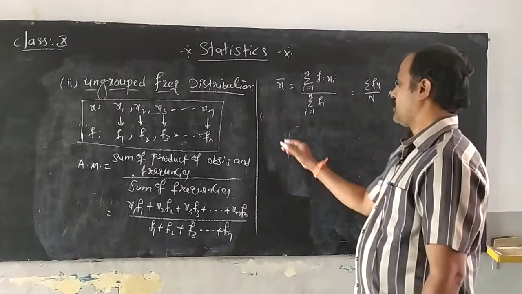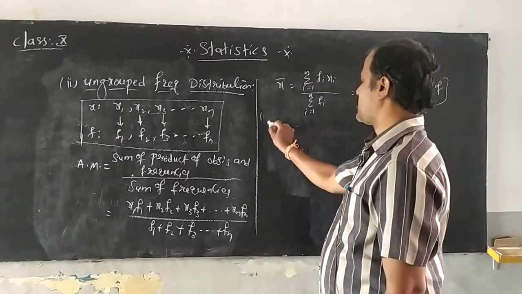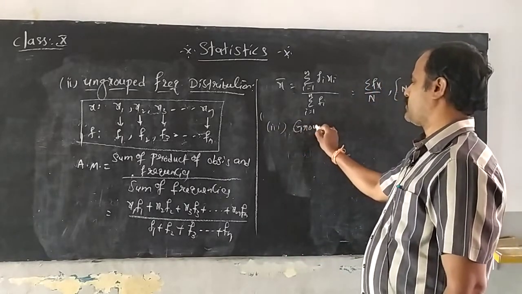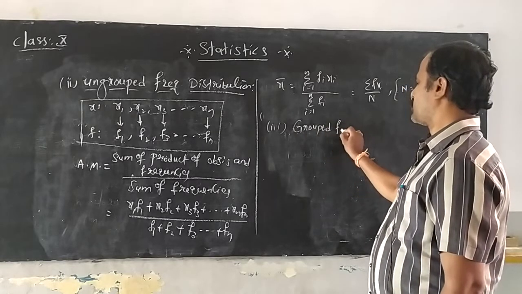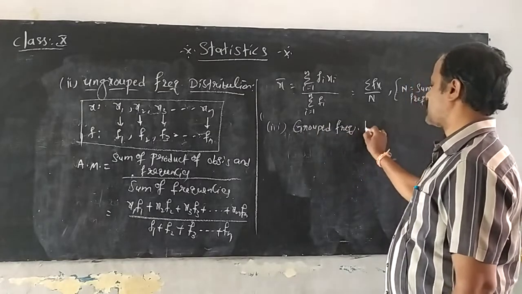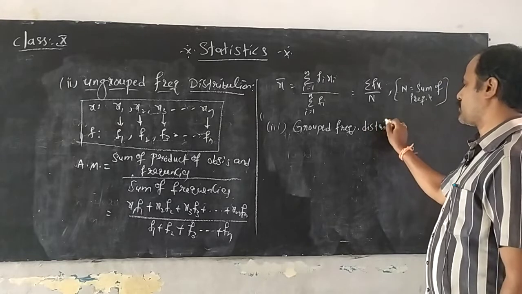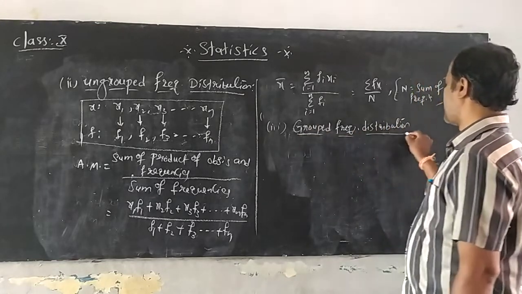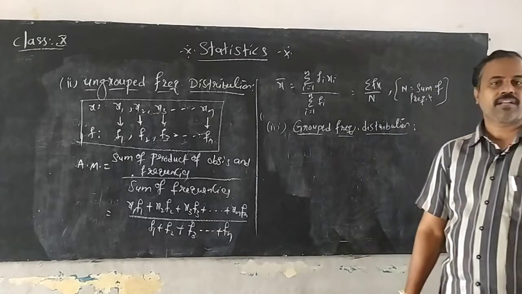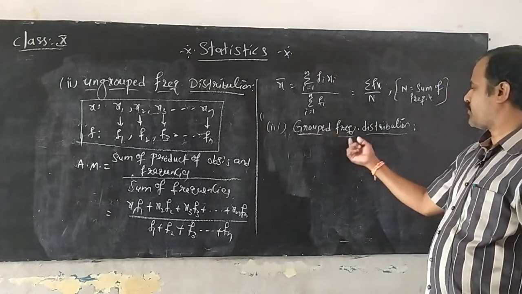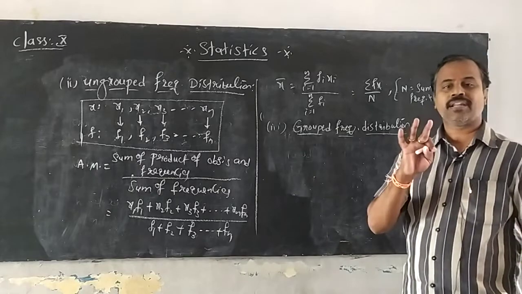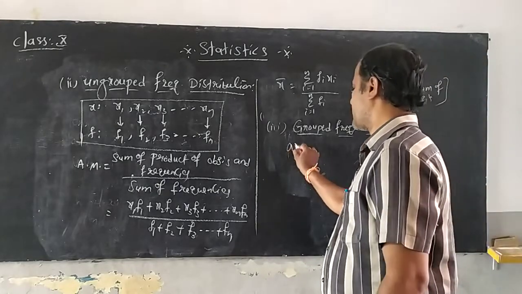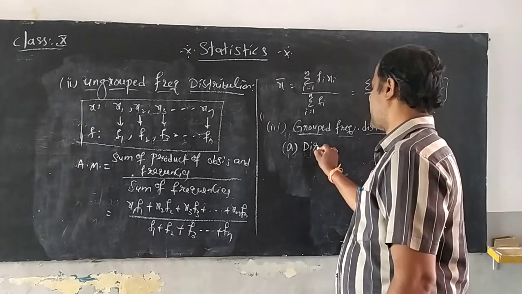And the third part is the arithmetic mean of grouped frequency distribution. In this method of finding arithmetic mean for a grouped frequency distribution, you again have three methods. The first method is the direct method.